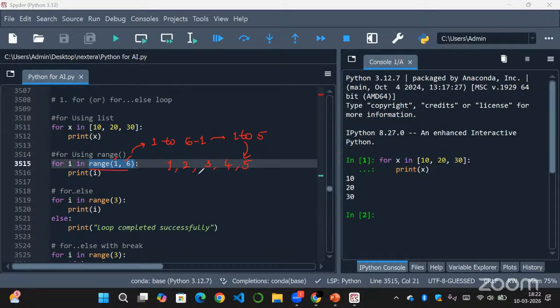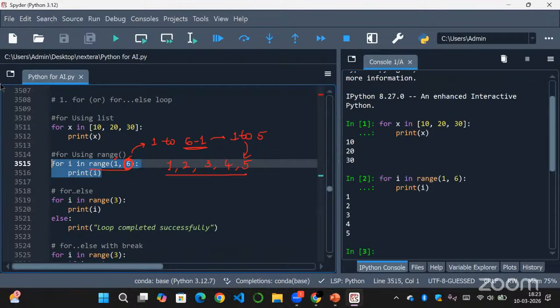So this range will refer to these elements, and you should remember the stop value will not be included. The stop value is excluded, and it will print only the elements before the stop value. That is why I'm saying stop value minus 1, so 1 to 5 only. The loop will print each number in this range, 1 to 5.